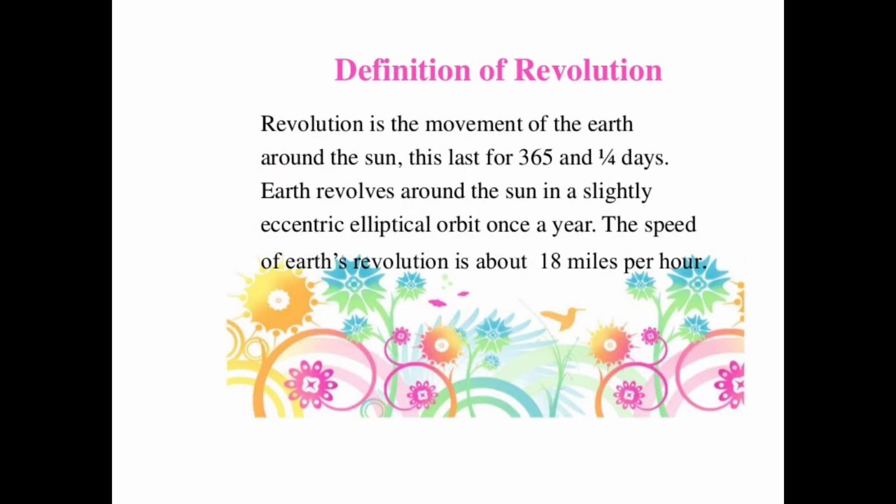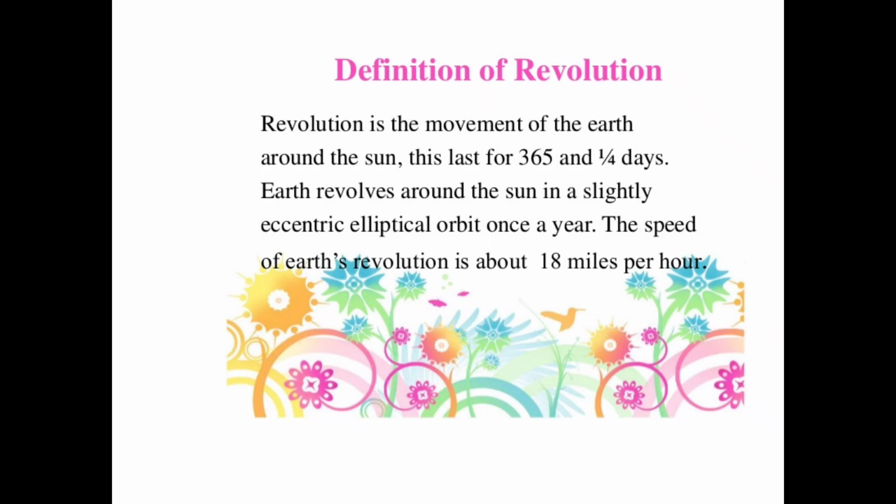So now we are talking about revolution. Revolution is the movement of the Earth around the Sun. This lasts for 365 and 1/4 days. That's why every leap year we have 366 days, because 1/4 plus 1/4 plus 1/4 plus 1/4 becomes 4/4. It means 4 by 4 becomes 1 day. It means 365 plus 1 is equal to 366 days.